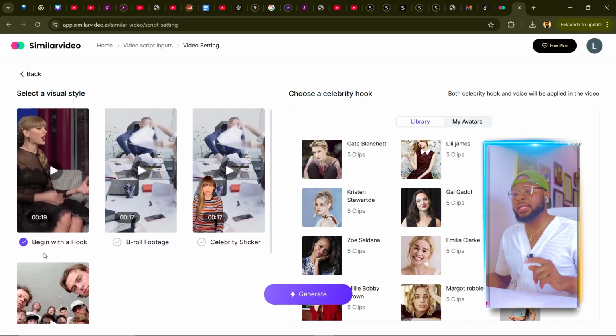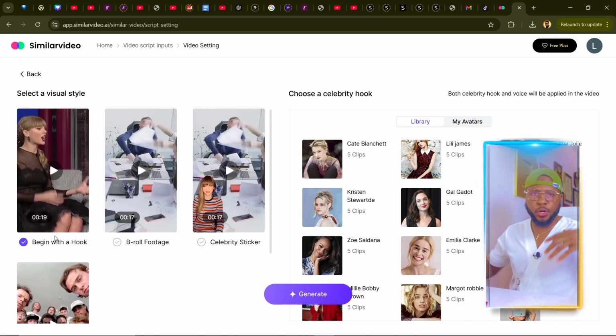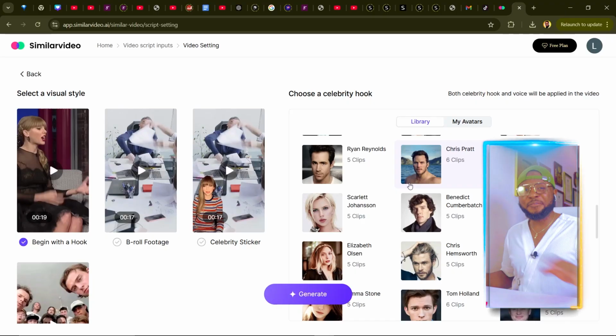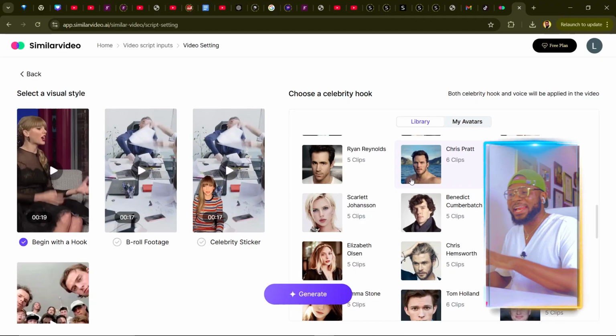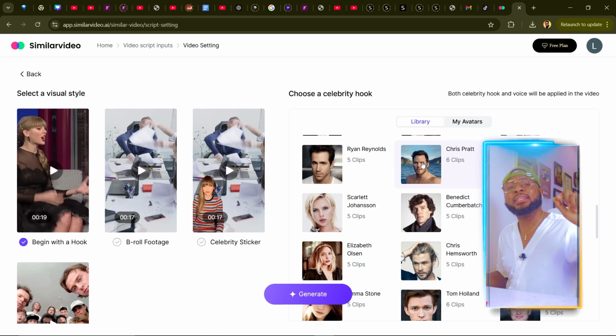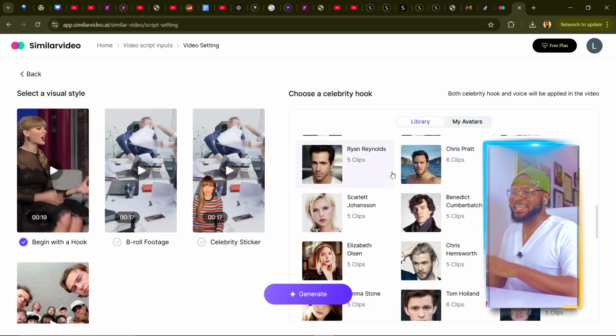Now, the first one is begin with a hook. You know, all those viral hooks that you see on Instagram and TikTok where a popular person is saying something or someone is doing something silly or funny. So the first 5 seconds of your video is going to be any of the celebrities saying something funny to the camera, and your video can now start. So you know how those viral videos go, right? So that is this option.